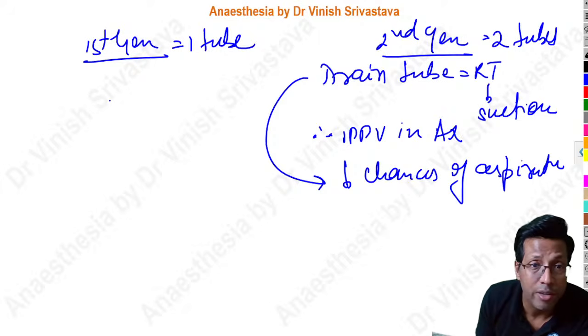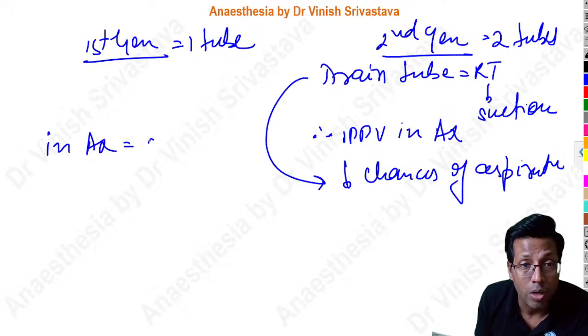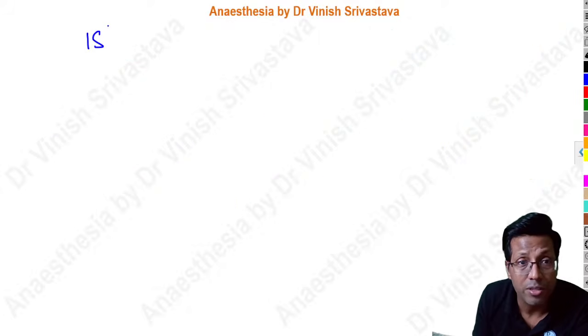On the other hand, the first generation LMA has a high chance of aspiration. So in anesthesia, it is used only for a spontaneously breathing patient. That is the difference.